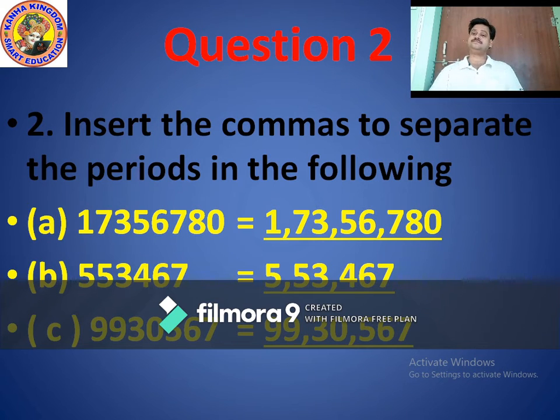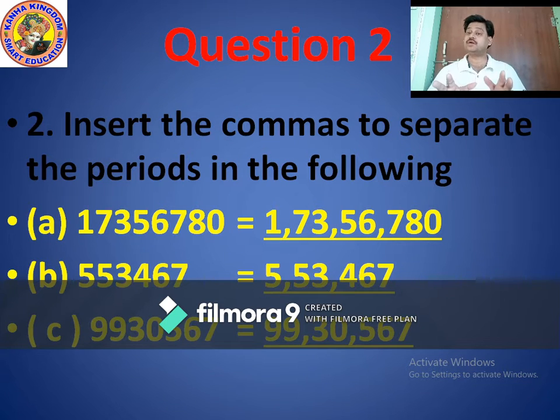And after that, thousands period. In thousands period, how many place values? Good. 2 place values. What are the names? 1000 place value and 10,000 place value. After that, lakhs period. In lakhs period also, there are again 2 place values. First is lakhs and another one is 10 lakhs.